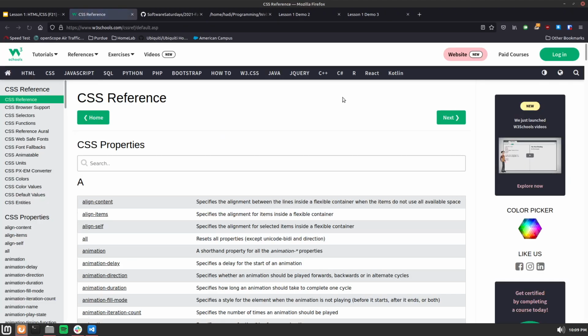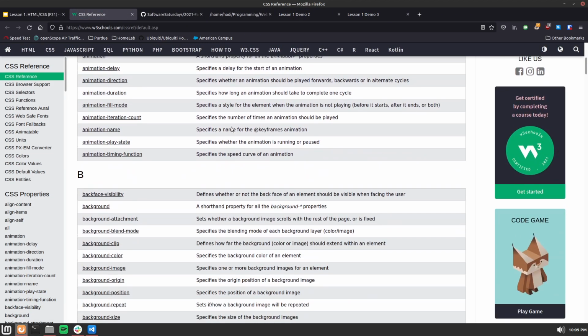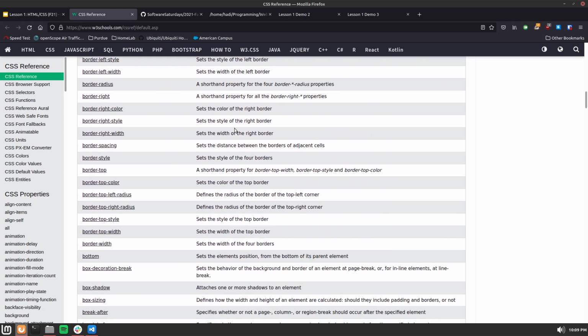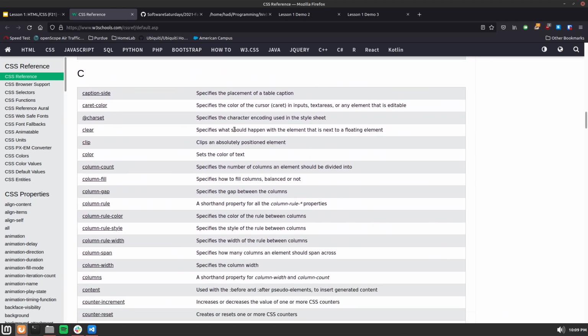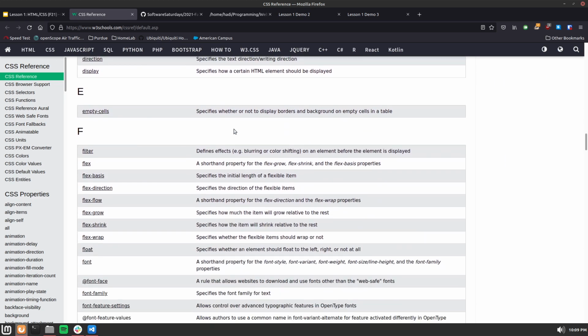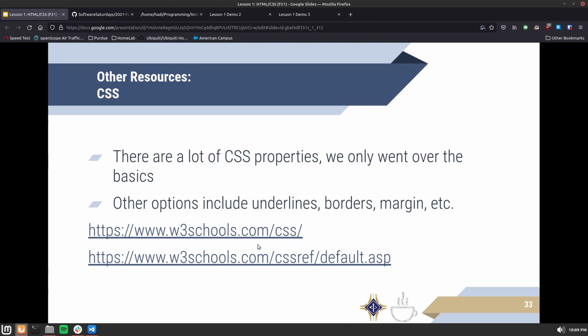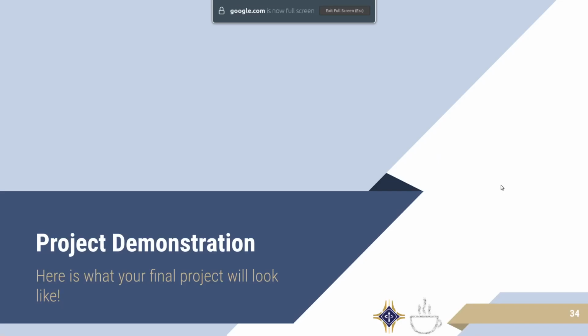If you click on it, you'll see that there are a lot of properties, and you can scroll through these at your leisure and see how to make websites look exactly the way that you want them to. You can do some pretty advanced stuff with CSS. A good tutorial is this first link here, like the HTML one I talked about earlier.